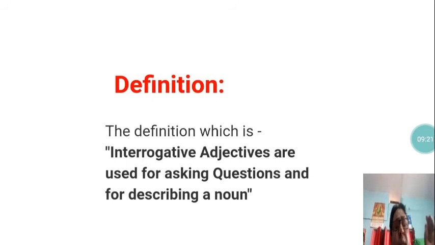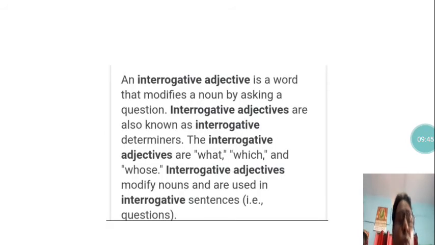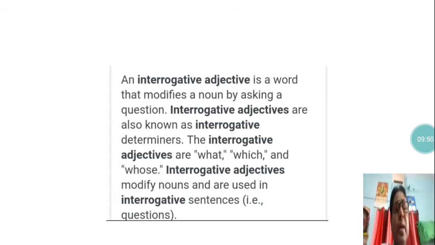Interrogative adjectives are used for asking questions. As you have already learned, interrogative means question. So interrogative adjectives are used for asking questions and for describing a noun. Here we have more definitions that can clear the definition of interrogative adjective. An interrogative adjective is a word that modifies a noun by asking a question.